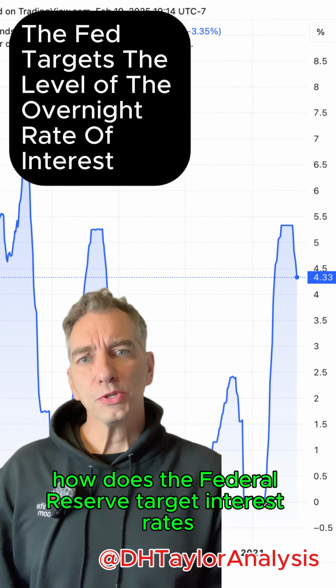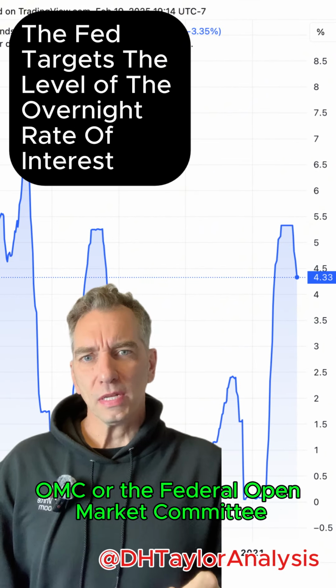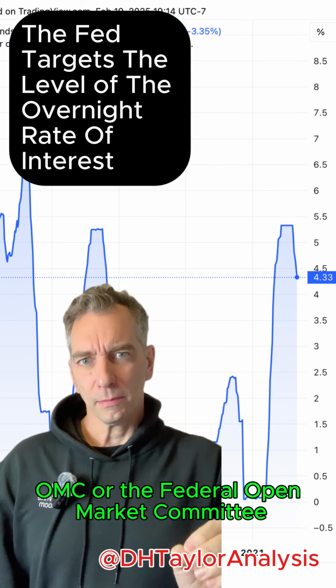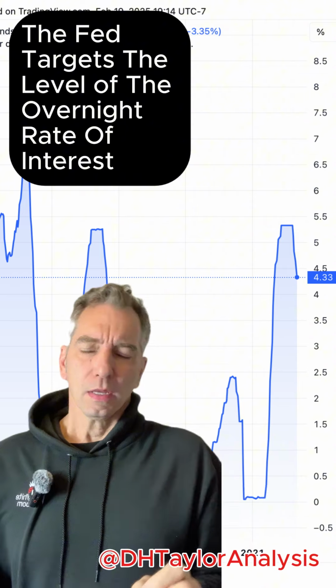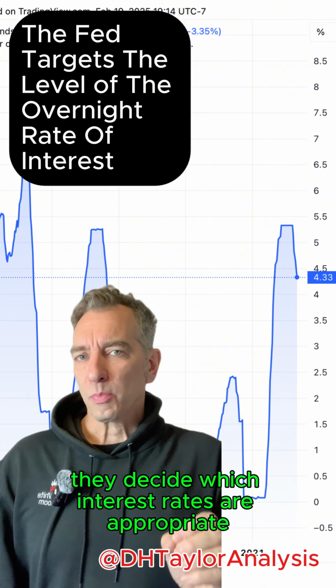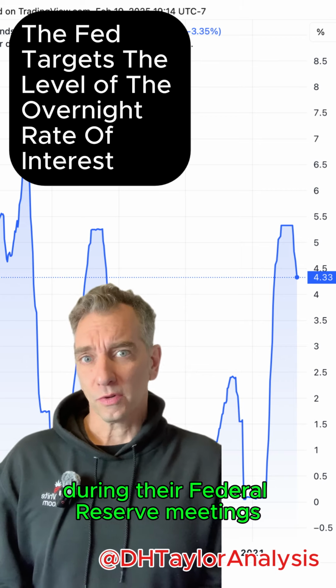How does the Federal Reserve target interest rates? It's done via the FOMC, or the Federal Open Market Committee. This is the board members that are on the Federal Reserve. They decide which interest rates are appropriate given the economic outlook at that time during their Federal Reserve meetings.